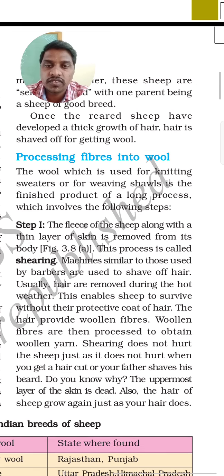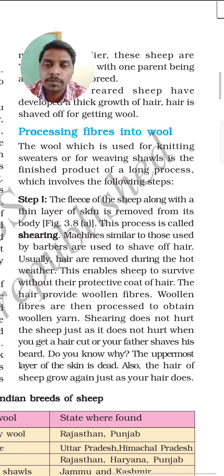Processing fibers into wool. How will they process fibers into wool? The wool which is used for knitting sweaters or for weaving shawls is the finished product of a long process which involves the following steps. These are the steps given for processing fibers into wool.